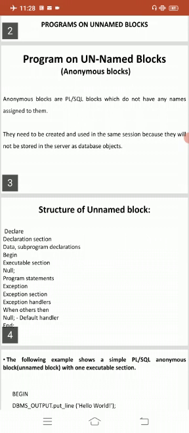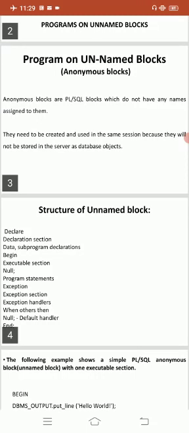Second, these blocks always start with the keyword declare or begin. Already you know what is meant by keyword. A keyword is a predefined word which gives special meaning to the compiler. So here declare and begin are both keywords.